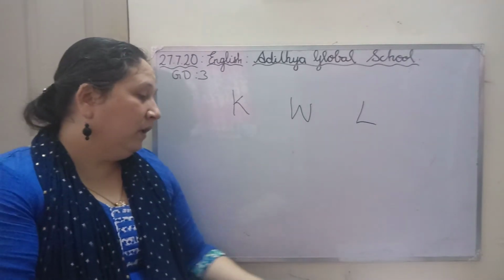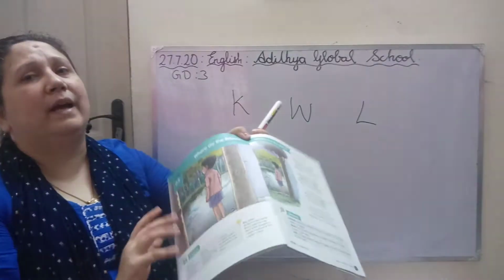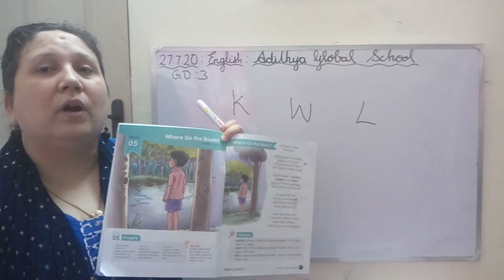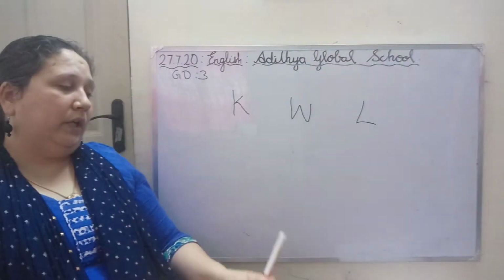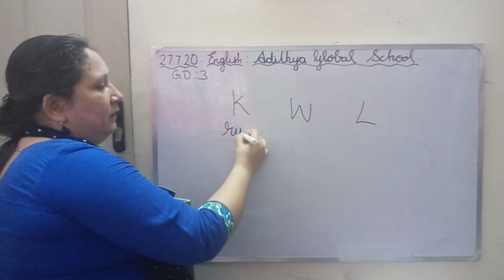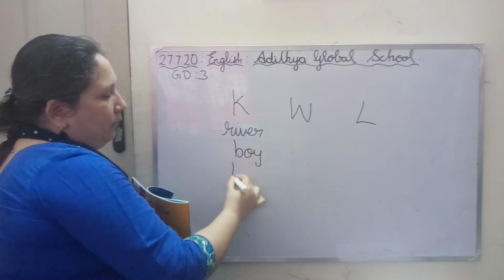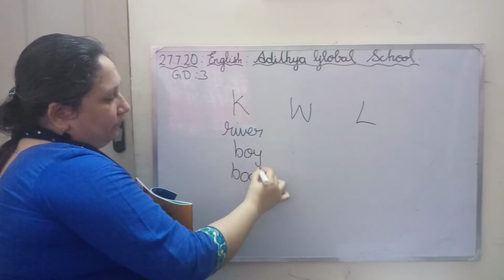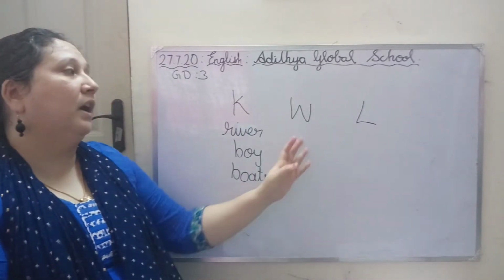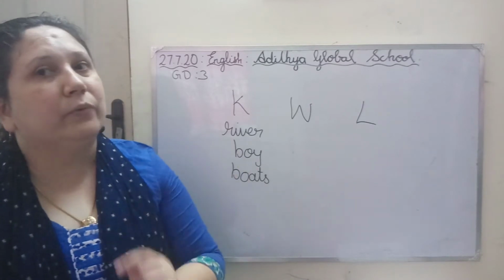So now we are going to observe this picture very well. So ma'am will give you 2 minutes time. Just look into it. What can you see in this? Very good. So you saw a river, then a boy and some boats. Very good. So that is what you know. And next what we want to know and what we learned, we will look into it later.